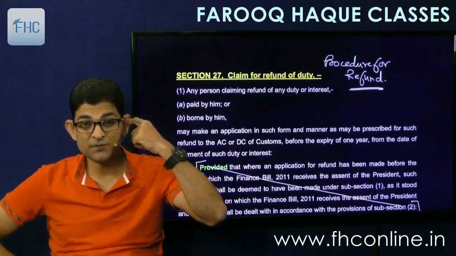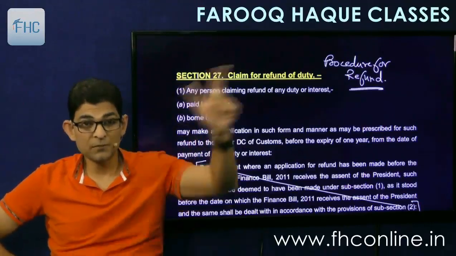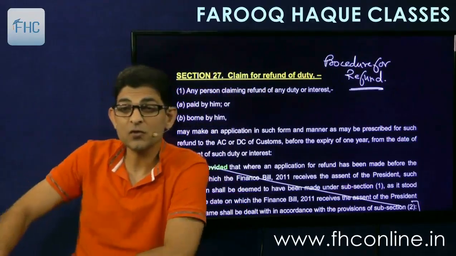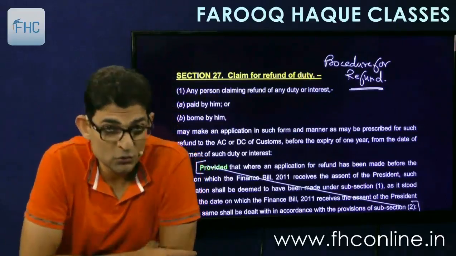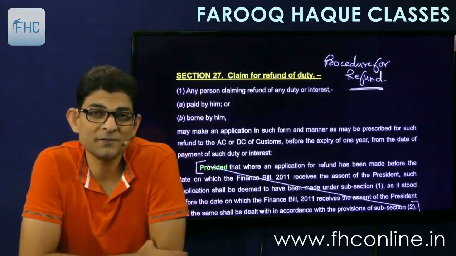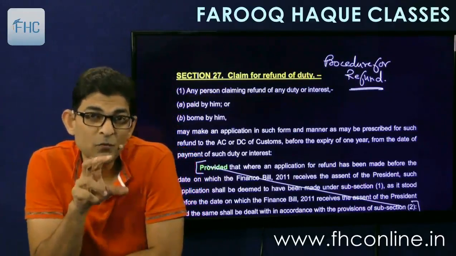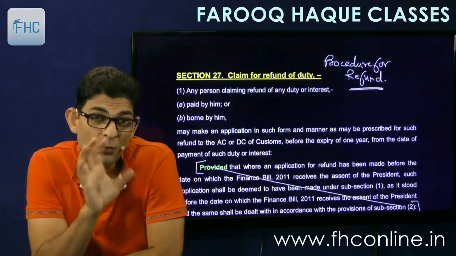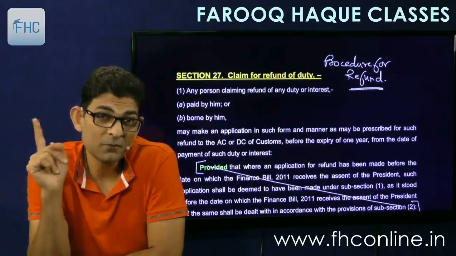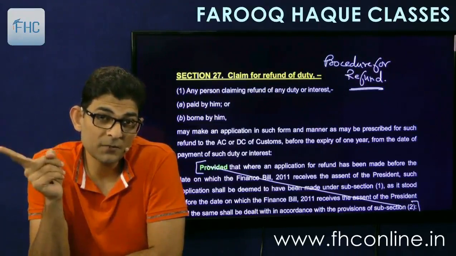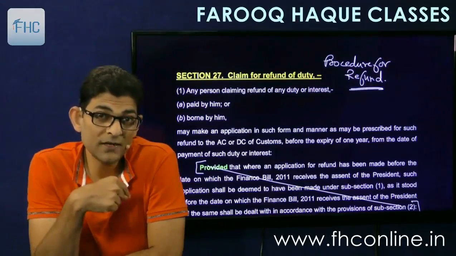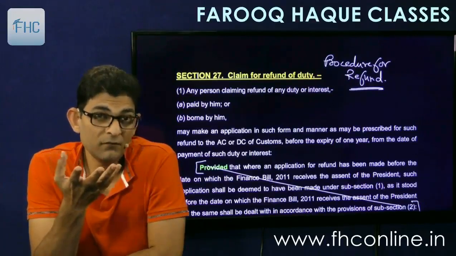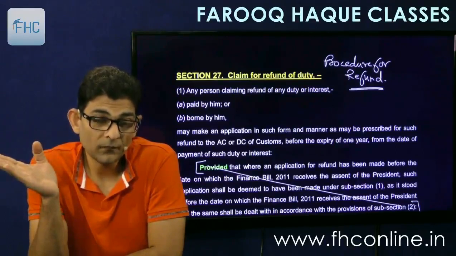So whoever claims the refund, suppose I am going and claiming the refund, I have to prove to the satisfaction of ACDC that the burden has not been shifted to any other person. I have to prove that the burden has not been transferred. If I prove that I have borne the burden of tax and not recovered it from my customer, then yes, I will get a refund of that excess 4 lakhs. But if it is not proved, then the refund would be allowed to the customer to whom I have sold